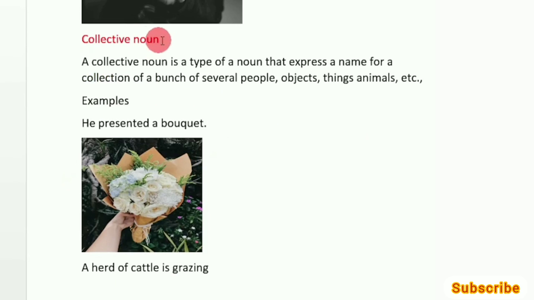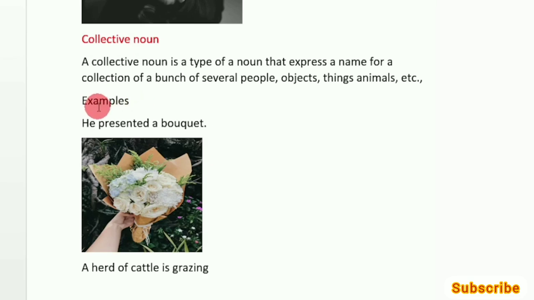So, let's look at the last one that we have, which is collective noun. So, a collective noun is a type of noun that expresses a name for a collection or a bunch of several people, objects, things, animals, etc. So, what's the collective noun? It denotes a group of individuals or group of animals or things.